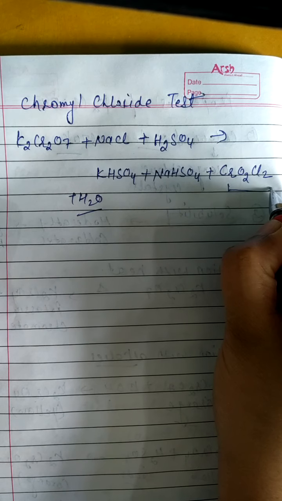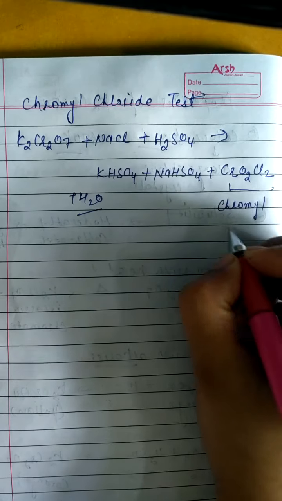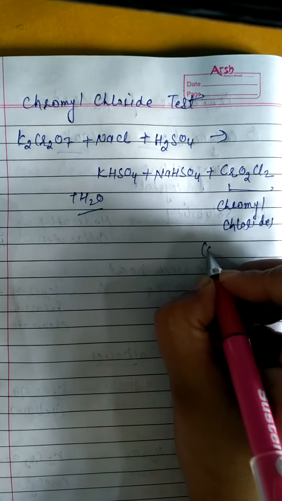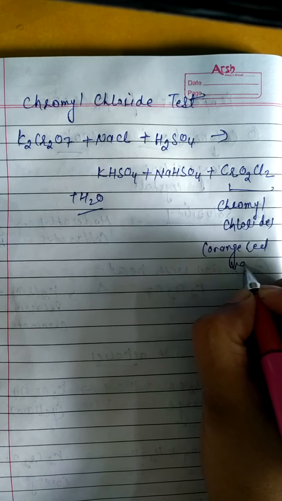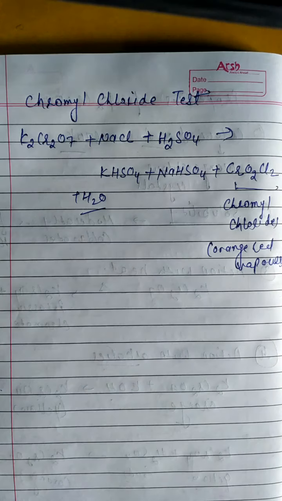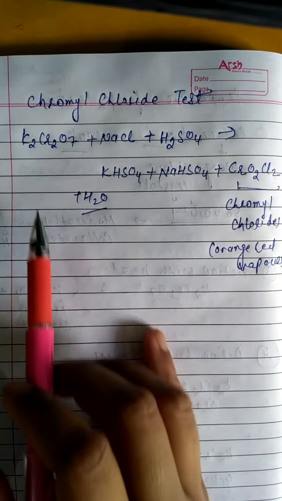And this is chromyl chloride and orange red vapors. Clear? This is also important, that is, complete the following reaction.